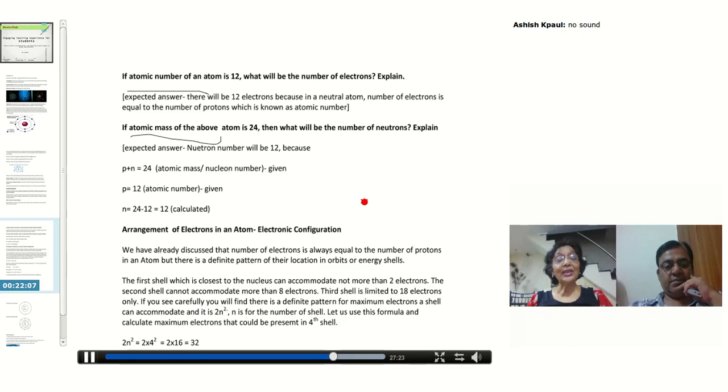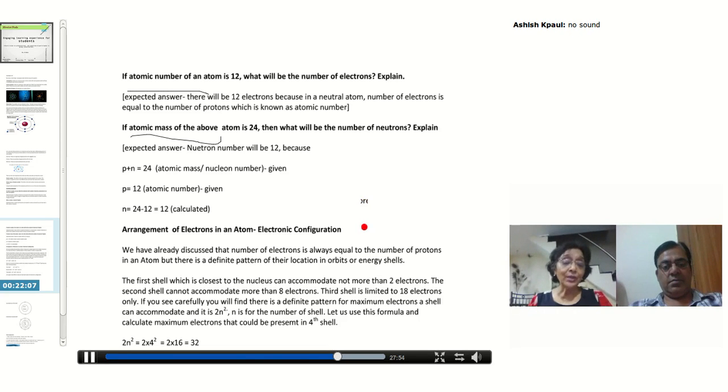It is the 2n square pattern. A magical formula. Now with this, anybody can give you a shell number and immediately you can hand over the answer to the person and you feel great. Now let's use this formula and confirm that whatever I have said, that first shell 2 electrons, second shell 8 electrons, third shell 18 electrons is right or not.